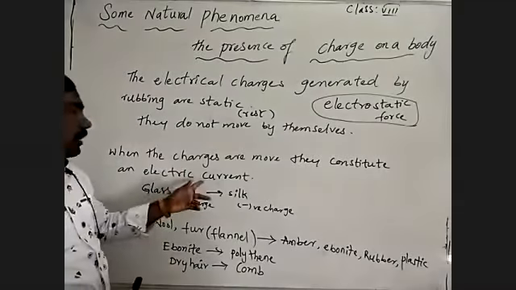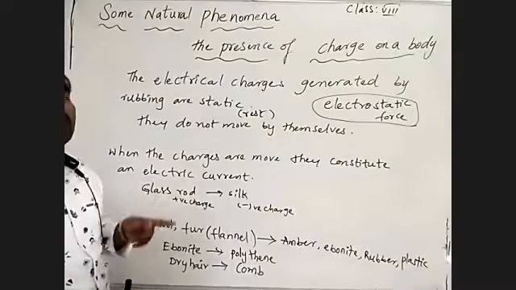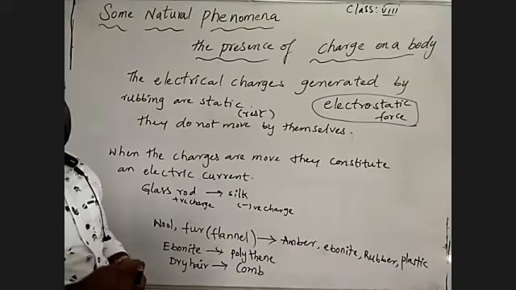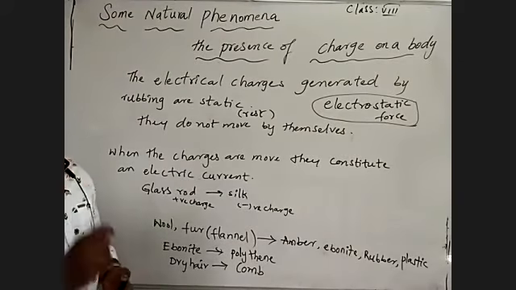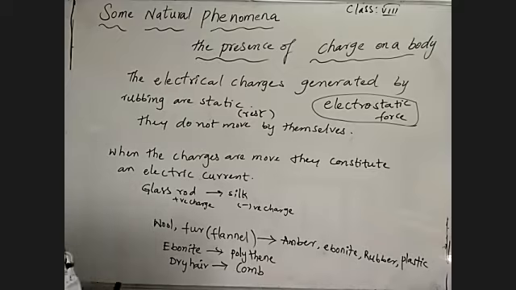Let's identify how to determine the charge on a particular object. What is the charge present on the object? We can find it by using an electroscope. Let me discuss the electroscope. How do we identify with the electroscope?